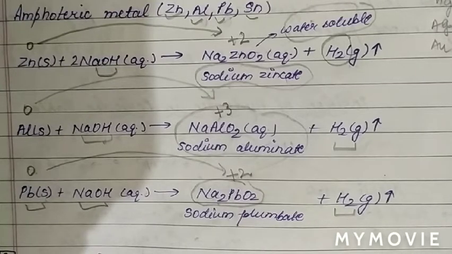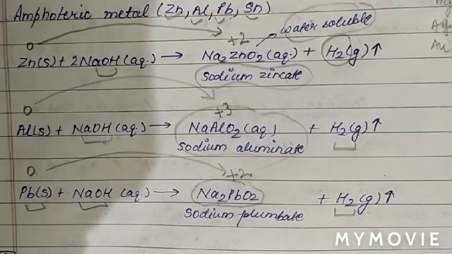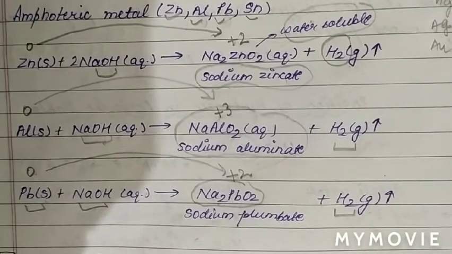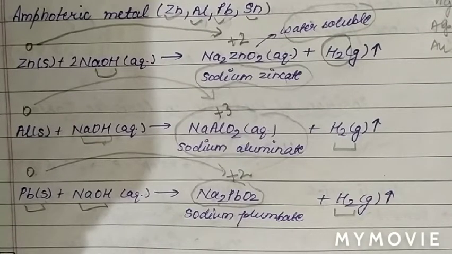And the metals which lie below hydrogen in the reactivity series, for example copper, silver, gold, mercury, will not liberate hydrogen gas.